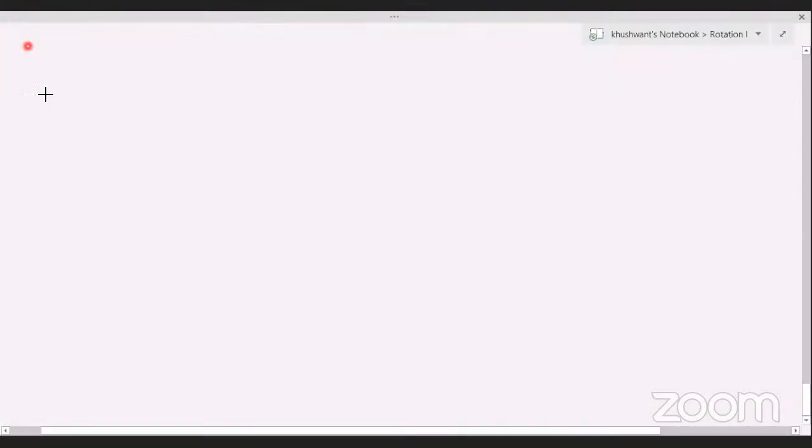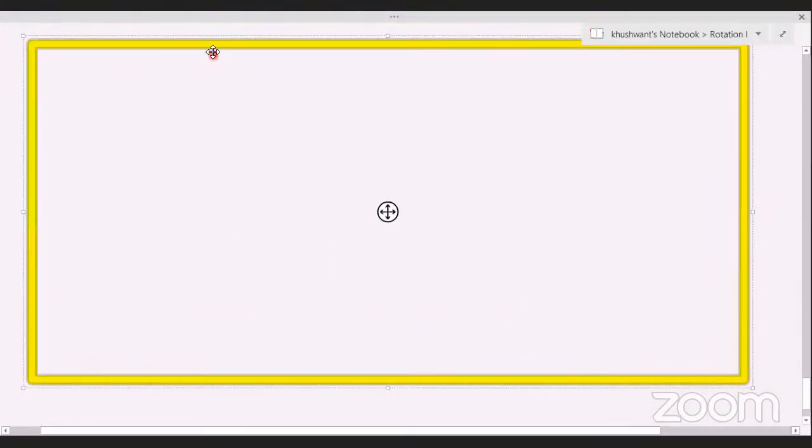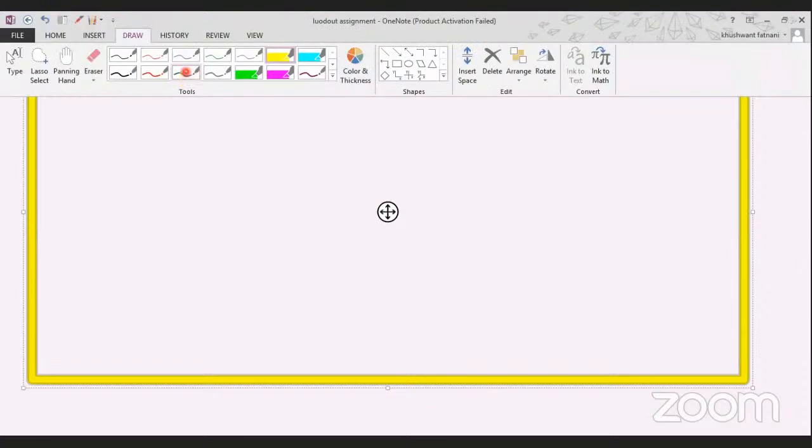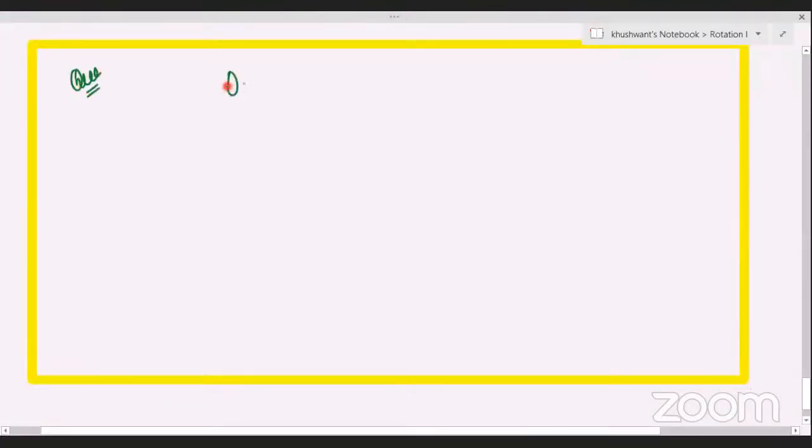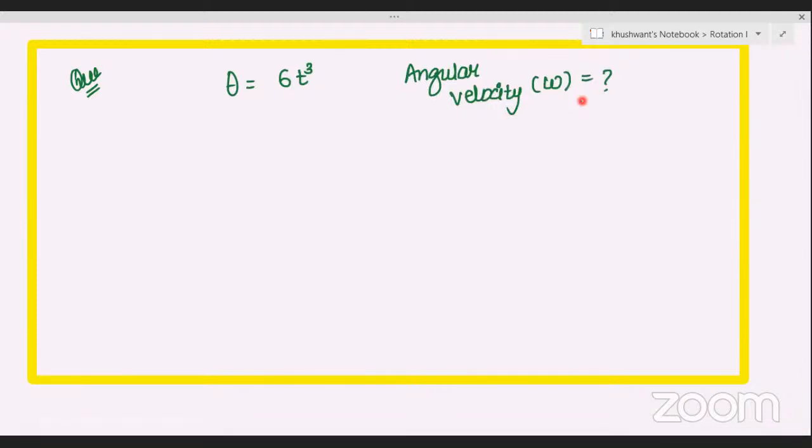Okay. So here is the question on the screen. तो now सवाल देखना है everybody. Very interesting simple question. This time they are telling you कि theta value is given. They are giving you theta value as 6t cube, है ना, simple 6t cube only. They ask you to calculate the value of angular velocity, omega. Everybody, I repeat, they are giving you theta value. How is it varying with time? अभी वो पूछ रहे हैं angular velocity या omega is being asked in the question.